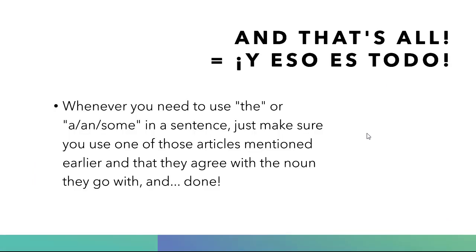But that is everything. So that's all. Whenever you need to use the or any of the other articles, the indefinite ones, in a sentence, just make sure that you use one of the articles that we saw right before, and they have to agree with the noun that they go with.